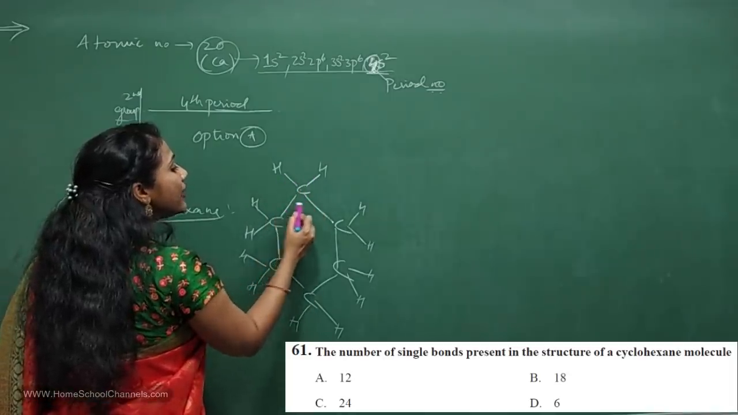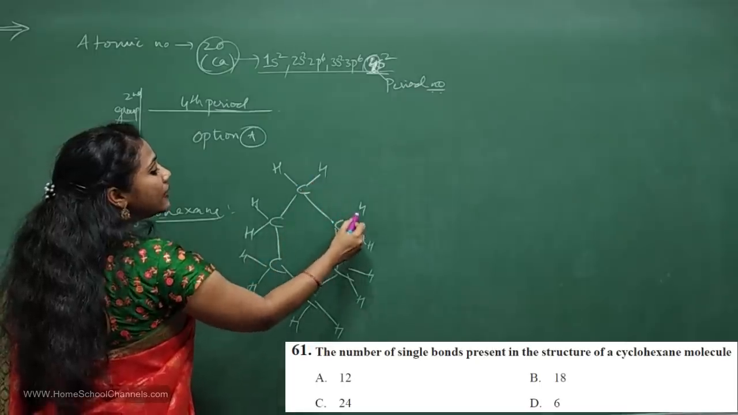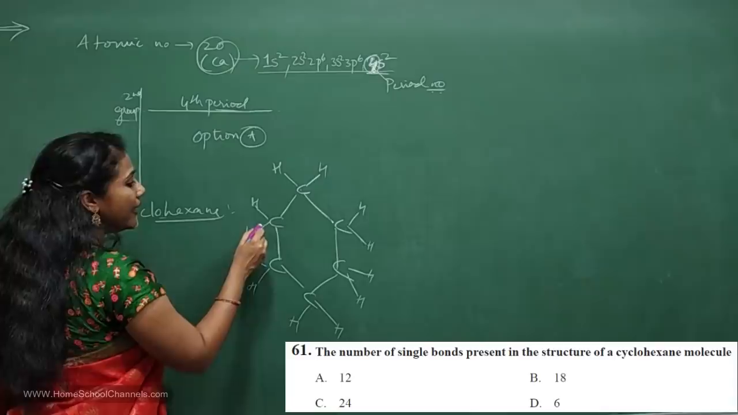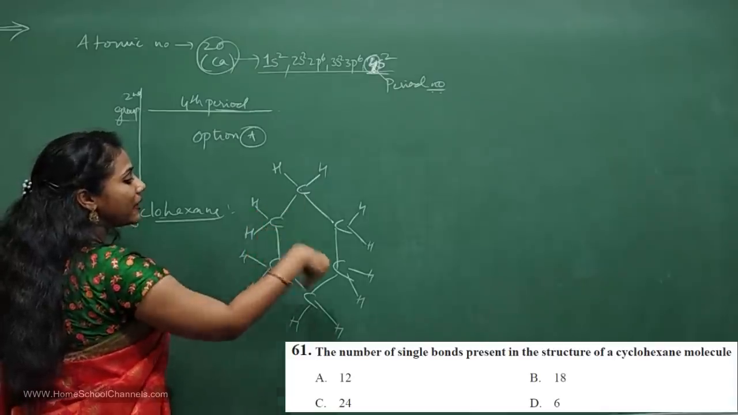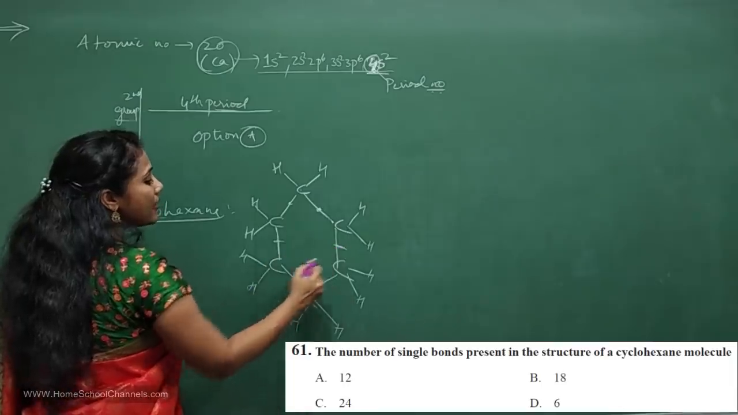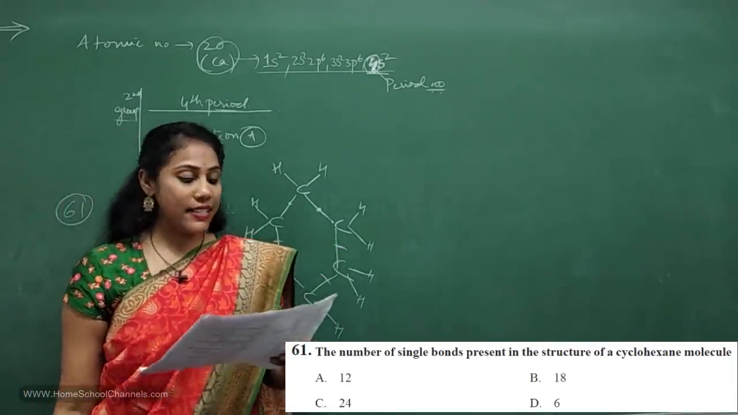1, 2, 3, 4. Okay, first let me count hydrogen bonds. 1, 2, 3, 4, 5, 6, 7, 8, 9, 10, 11, 12. Okay, then carbon-carbon bonds. 12, 13, 14, 15, 16, 17, 18. Okay, so altogether you have 18 single bonds.